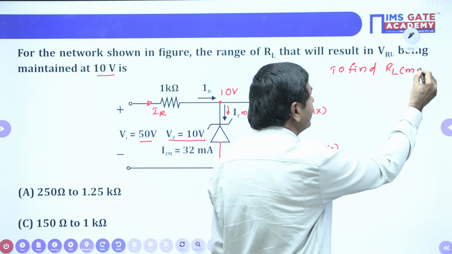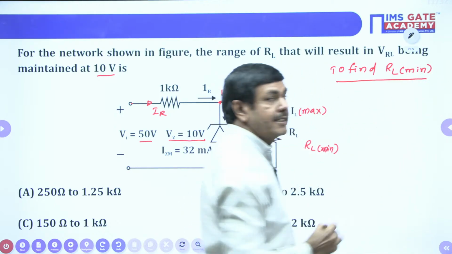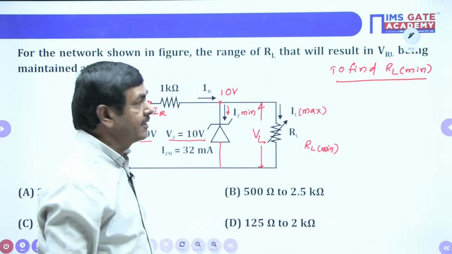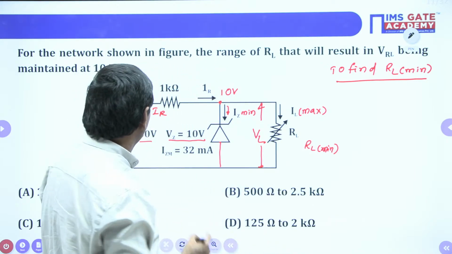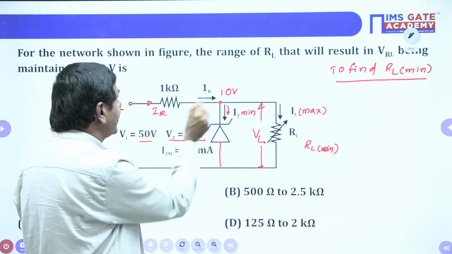This model question is very important from the GATE point of view. Very, very important, this type of questions are asked repeatedly in the GATE. How can we find the IR? Input minus output by the resistance: 50 minus 10 by 1K.